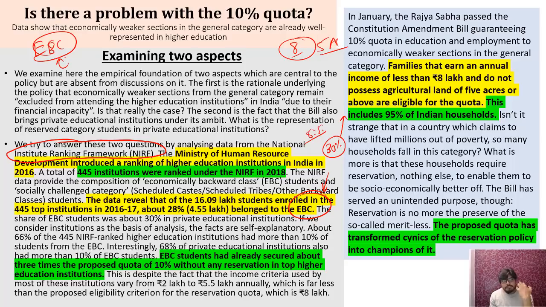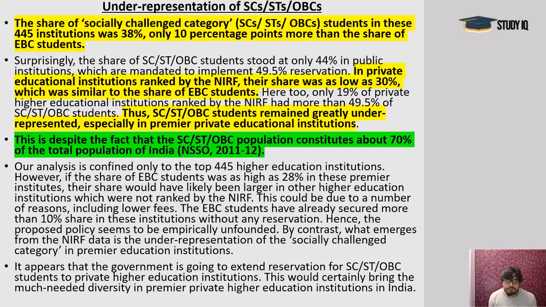So the representation should be at least equal. But what is the revelation here? The numbers for SC, ST, OBC students are 44% in public institutions, and in private institutions only 19%. And their eligibility is for at least 49.5% of students, because that is the reservation.